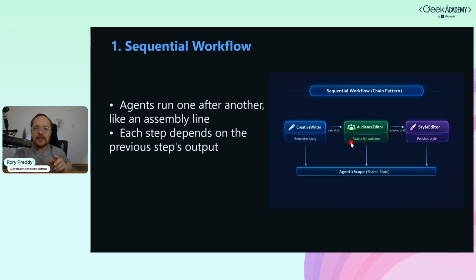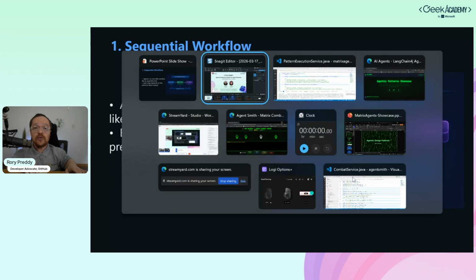Then an audience editor, which is going to adapt for the audience. And then the style editor, which is going to polish the style. All this time, we are going to use agentic scope, which is going to take the story, the adaptation for the audience, and the style. So let's go into our code.